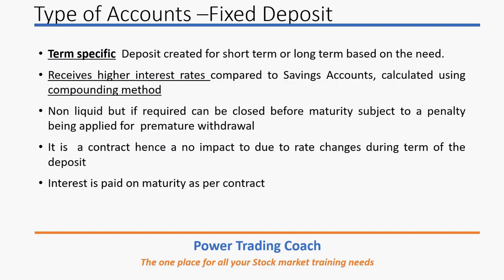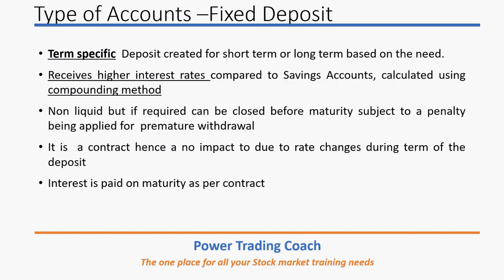That means, suppose you are getting, let's say, 7% interest on a 1 year deposit, if you close before 1 year, the bank will charge you a certain penalty. For example, it can be 1% as a penalty. So that is the penalty for premature withdrawal. Most of the time we never foreclose the deposit. This is kept for an investment purpose. So we generally don't touch the fixed deposit, but it can be closed before maturity, subject to a penalty. So it is not very liquid for day-to-day transactions.